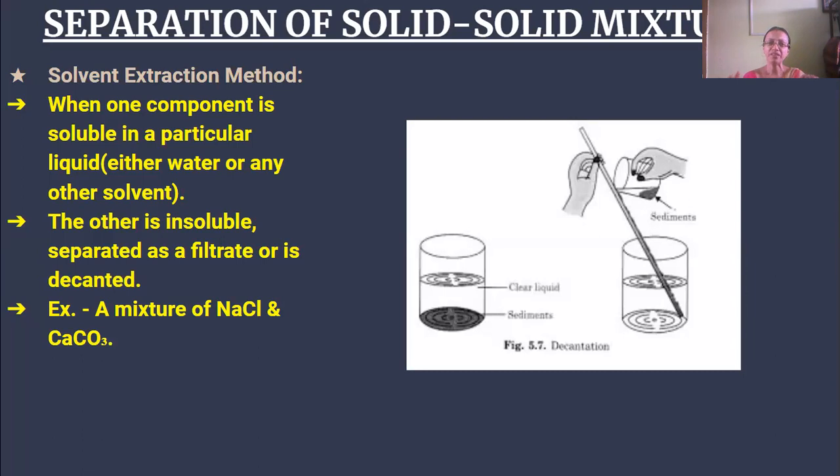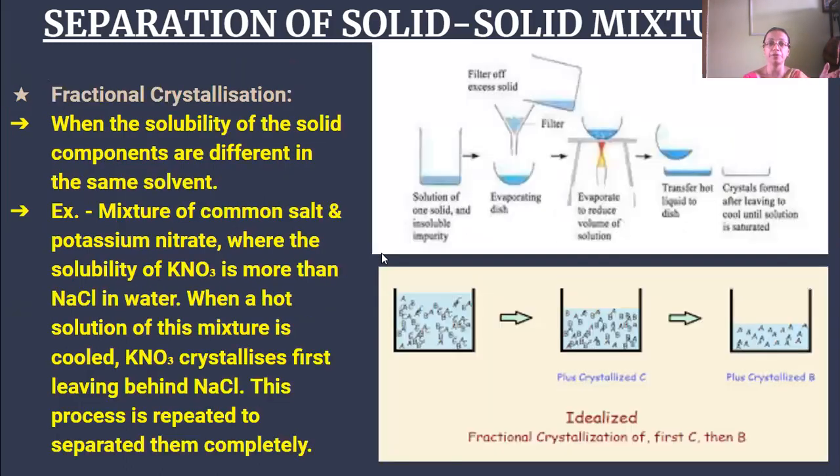Then we can separate the solution from the calcium carbonate by decantation. Then when we evaporate the water from the sodium chloride solution, the water will get evaporated and the sodium chloride will be left behind. This is how we can separate this mixture.